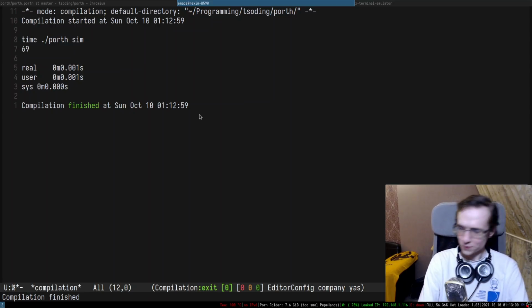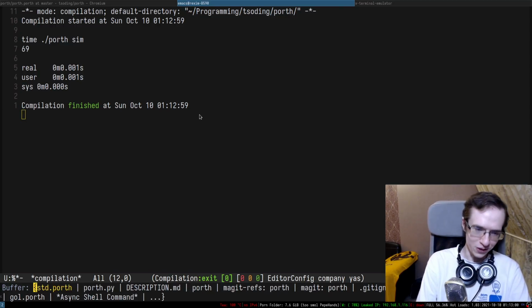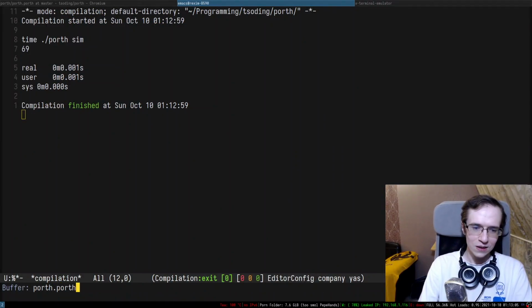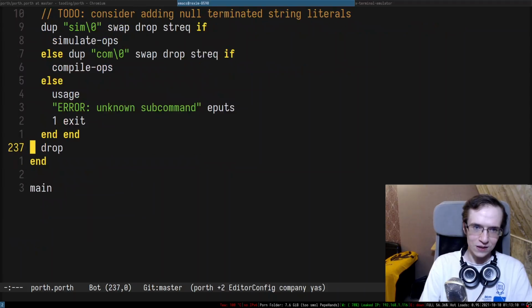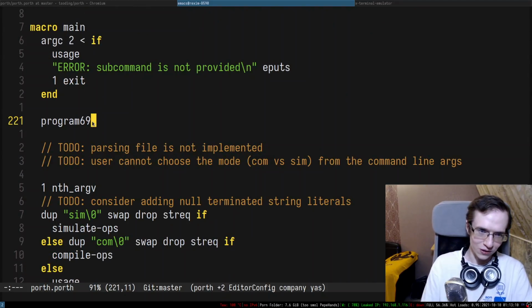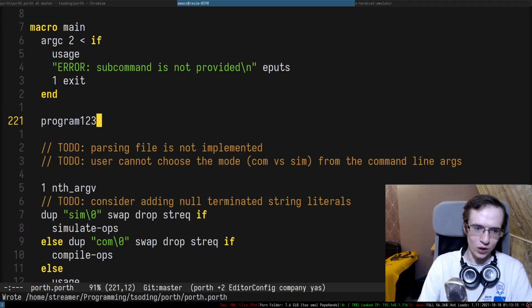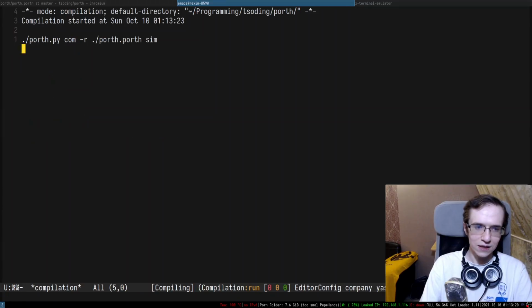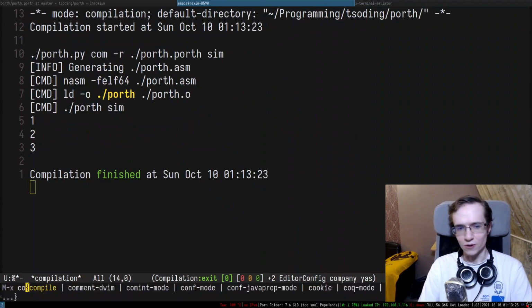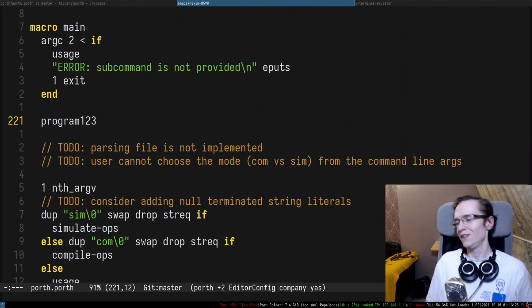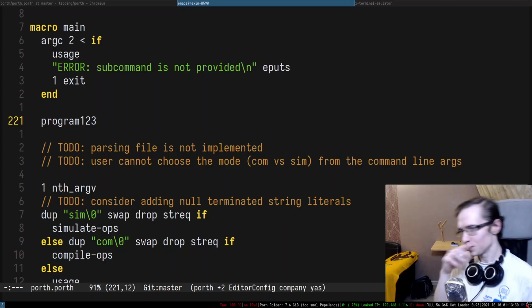Alright, in Porth I can actually swap it out now. This is super cool. In here, let's swap out the program. The program was 69, right? So let's do program 1 to 3. Let's recompile the compiler, and if we simulate it, now it's a different program. So now I can do Porth, simulate, and it just does that. That's pretty cool. My god.